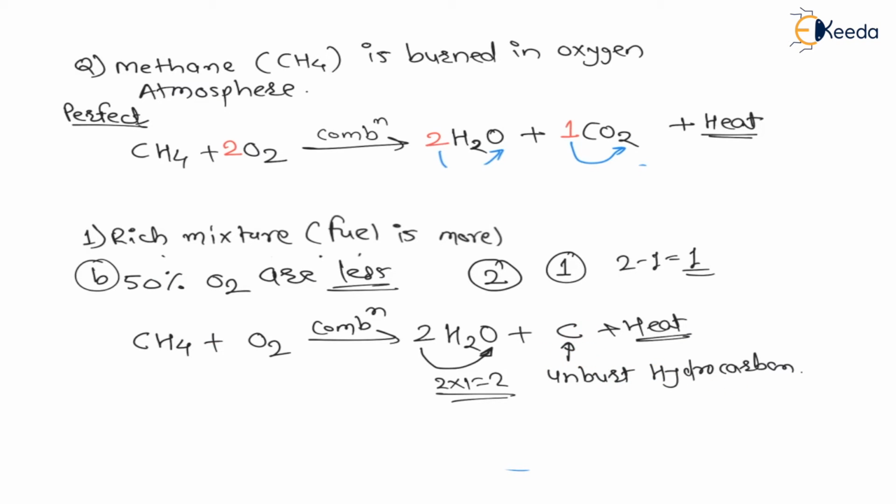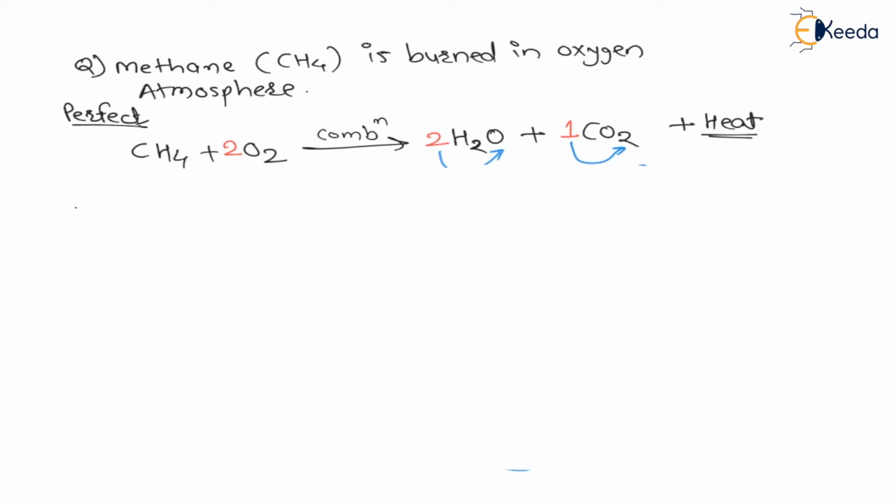So my dear students, for rich mixture, that is fuel is more or air is less, right, or oxygen is less, for such cases all the 3 types of pollution, that is unburned hydrocarbon, as well as carbon monoxide, as well as carbon dioxide, are possible.